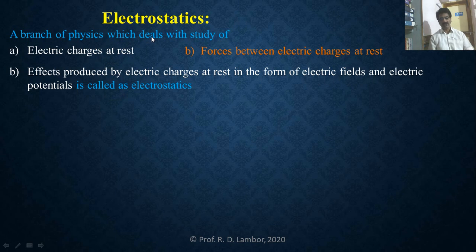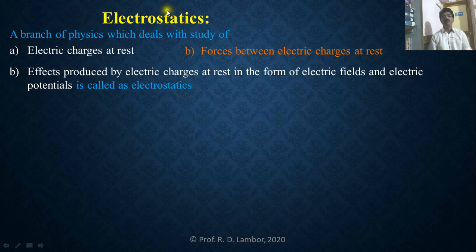So electrostatics deals with the study of electric charges at rest. That's why the name electrostatics is given. Statics means at rest. When charges are at rest, they produce an electric field, and their study comes under this branch, electrostatics.